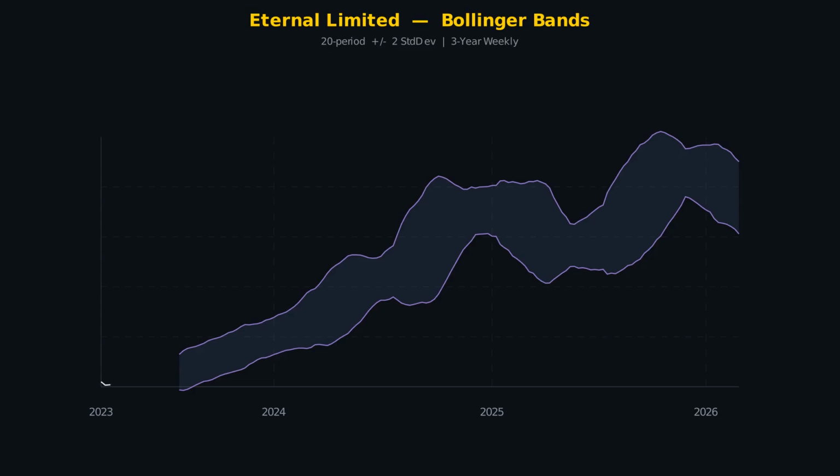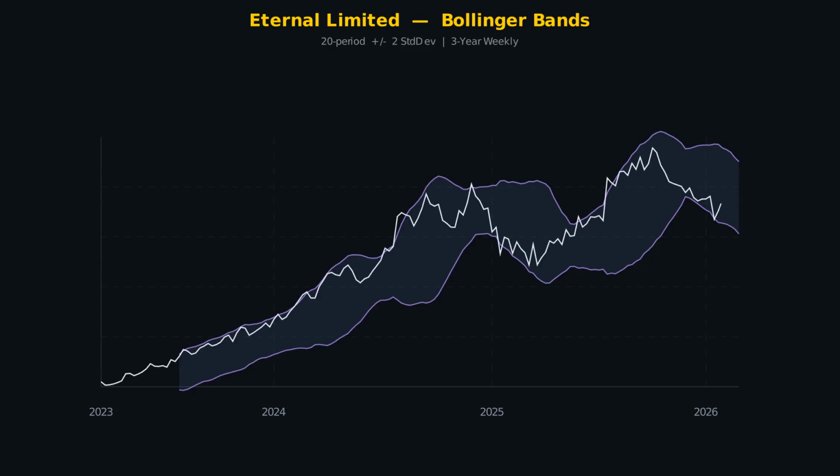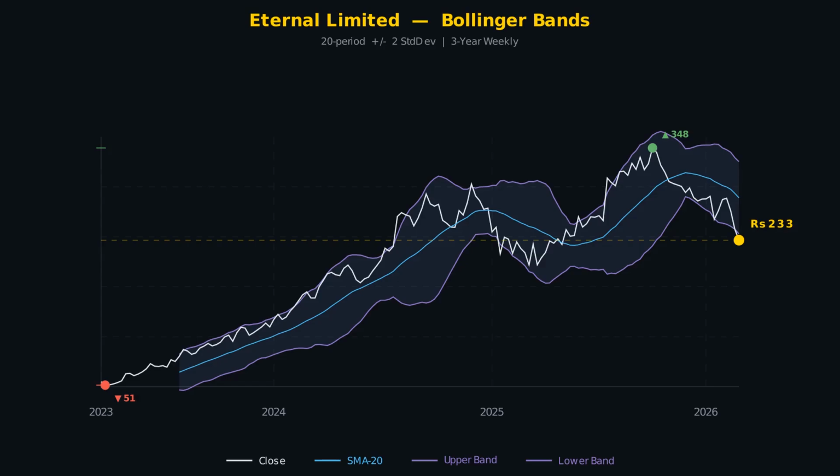Here is the Bollinger Band chart for Eternal Limited. The shaded region breathes in and out with volatility. Currently, the bands show wide volatility at 36.3%. The price is outside the upper band, potential breakout. Notice how the price repeatedly bounces between upper and lower bands over this 3-year period. Each touch of a band is a signal.